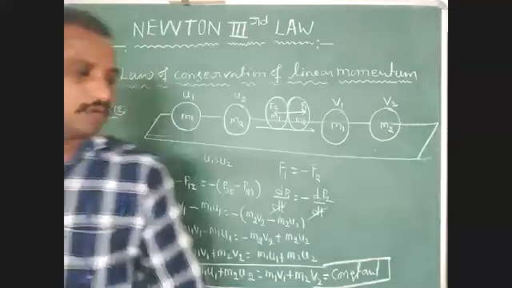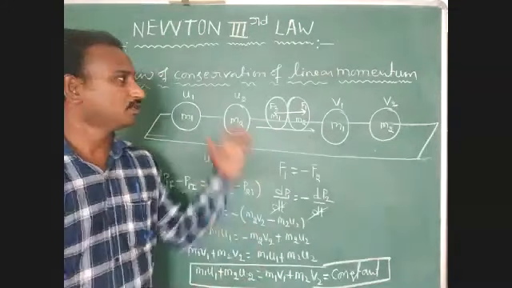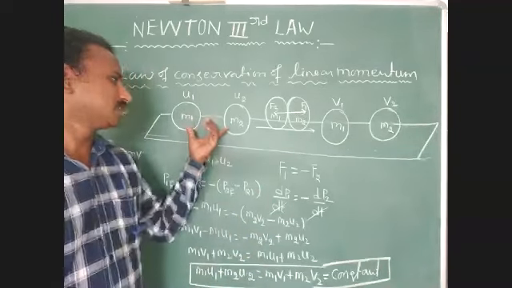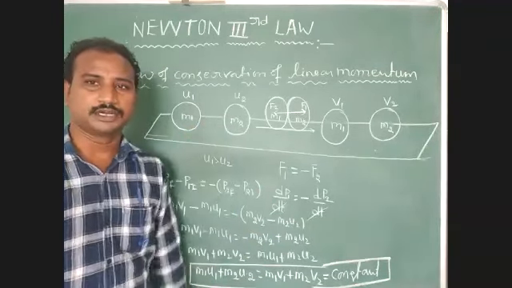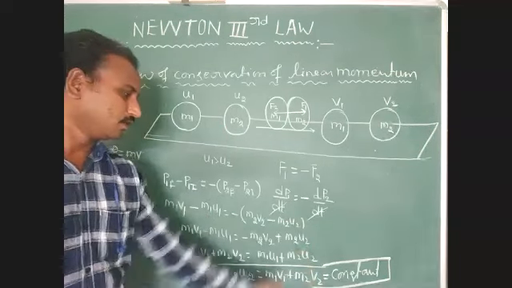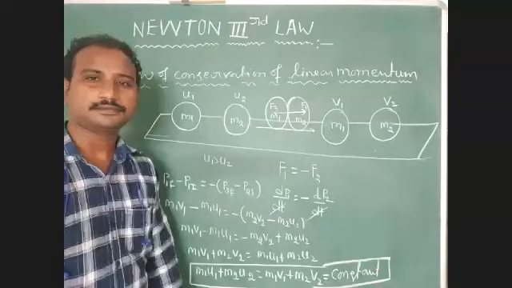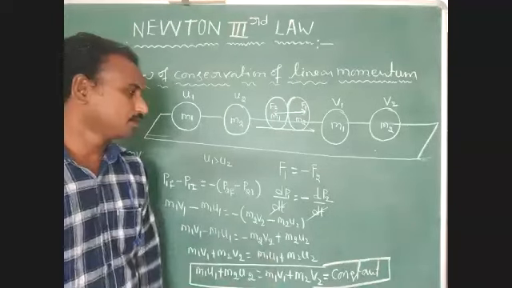Therefore, this condition obeys the law of conservation of linear momentum. The total quantity of motion in this system remains constant. Note down this information.